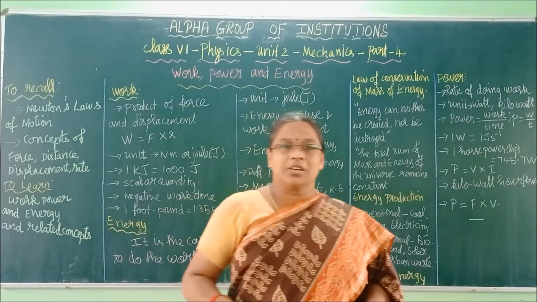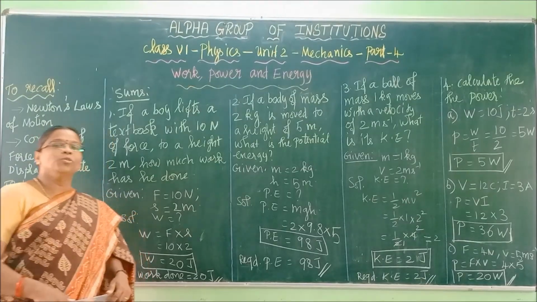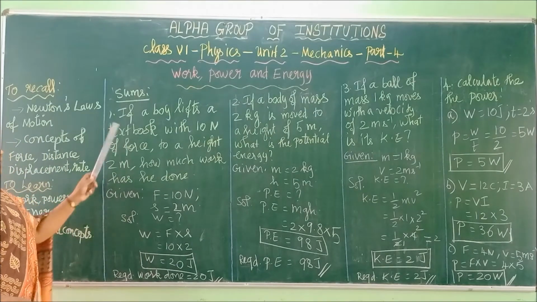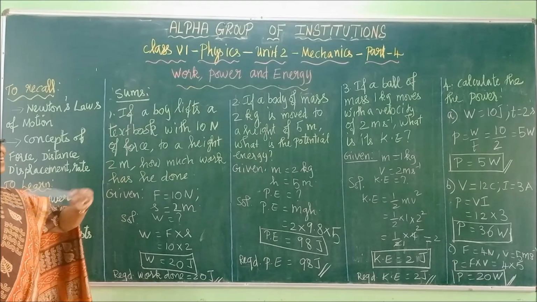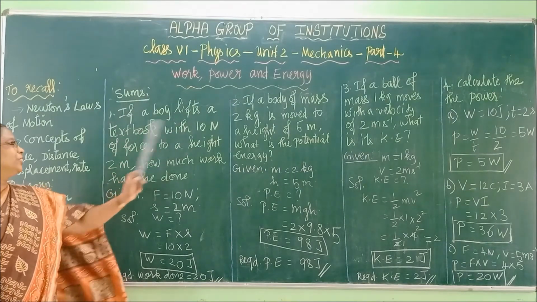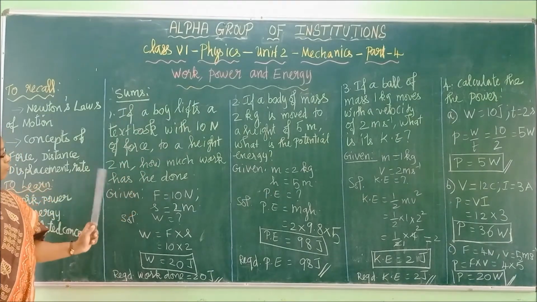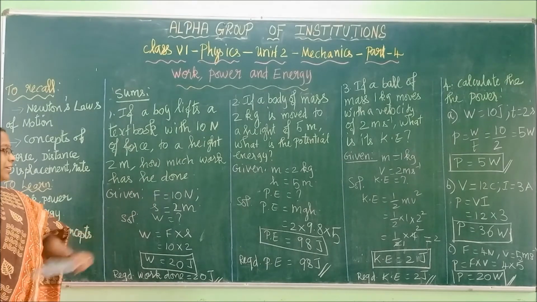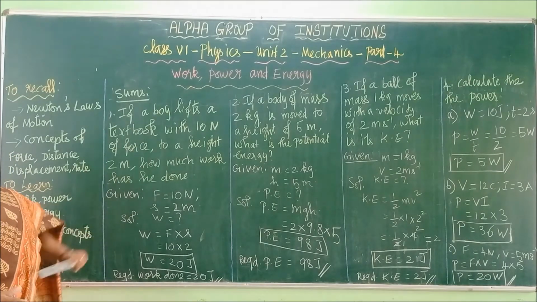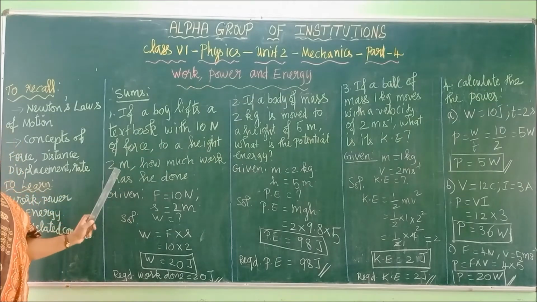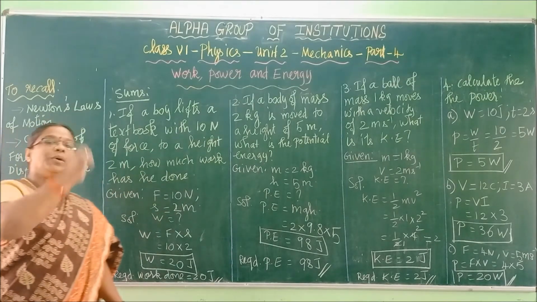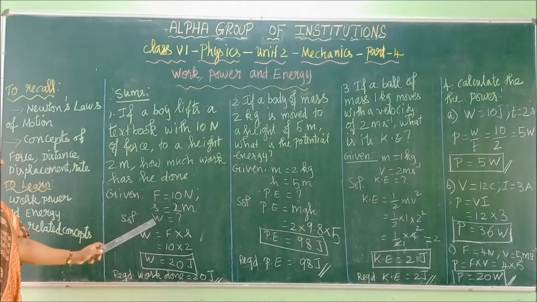Thank you, children. Children, we are going to do a few sums here. The first sum is, if a boy lifts a textbook with 10 Newton of force to a height of 2 meter, how much work has he done? Now underline the three concepts. Force is 10 Newton and displacement is 2 meter. The book is lifted to a height of 2 meter. So what is the work done?